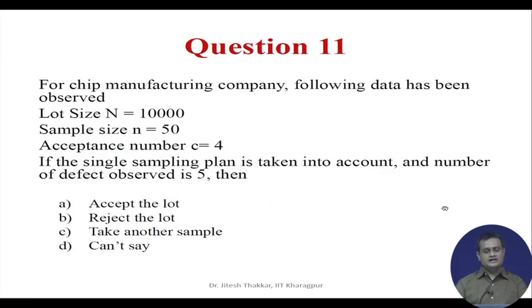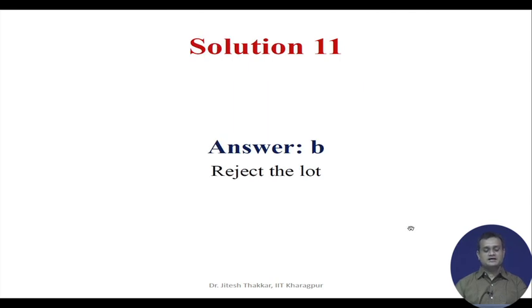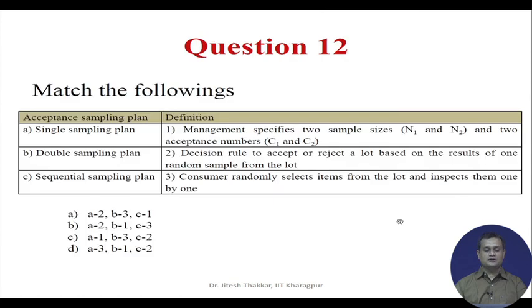Now, question 11, for a cheap manufacturing company the following data has been observed: lot size N is 10,000, sample size small n is 50, acceptance number is 4. If the single sampling plan is taken into account and the number of defects observed is 5, then accept the lot, reject the lot, take another sample, can't say. So, answer is B, obviously reject the lot.